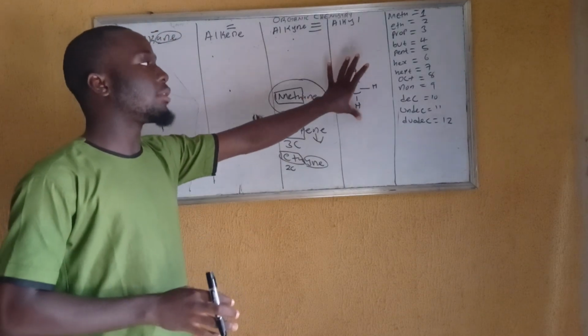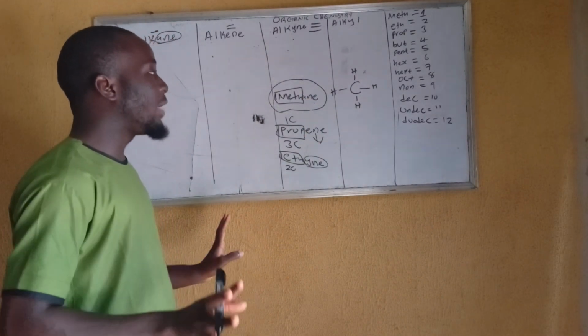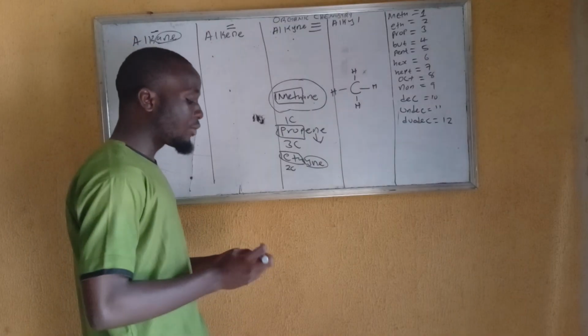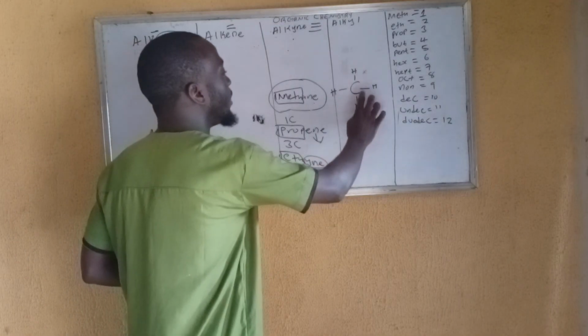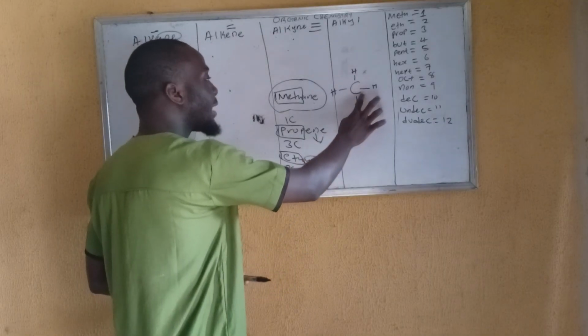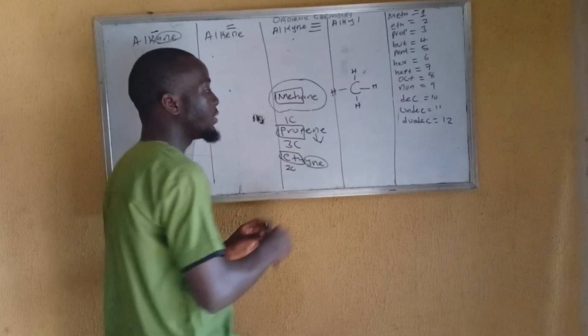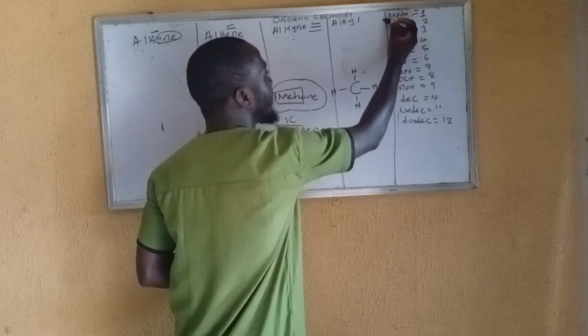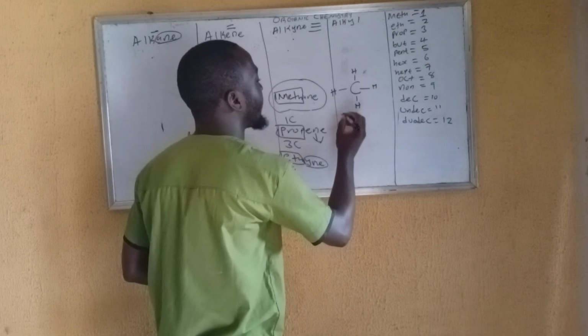If you want to name this kind of hydrocarbon, it's very, very simple. You just need to find how many carbons are right here. Just 1 carbon. Are you getting me? Just 1 carbon is here. One carbon in organic chemistry, 1 means met.